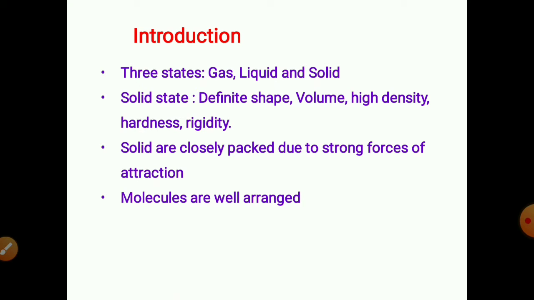Gases, liquids and solids are the main states of matter. The solid state differs from the other two states. The solid state is characterized by definite shape, definite volume, high density, rigidity, hardness, mechanical strength, as well as incompressibility. So these are some characteristic properties of solids.